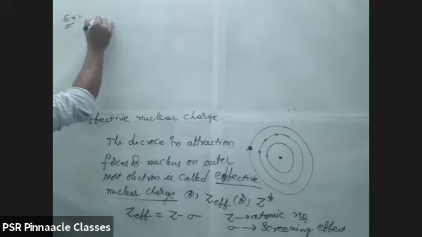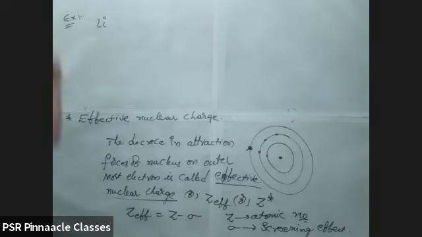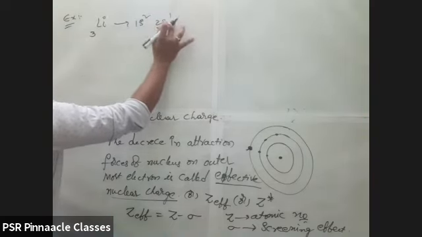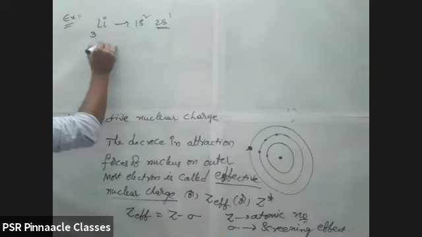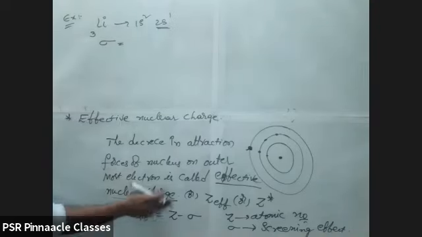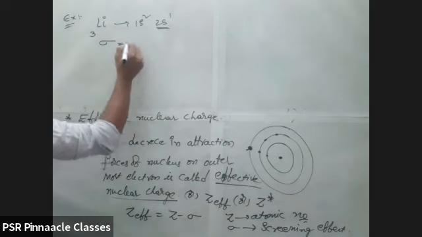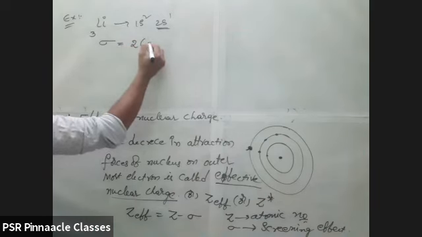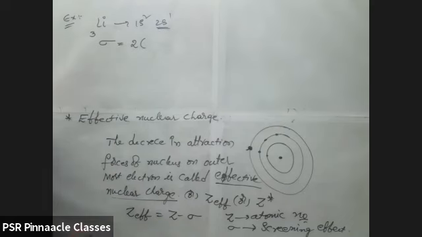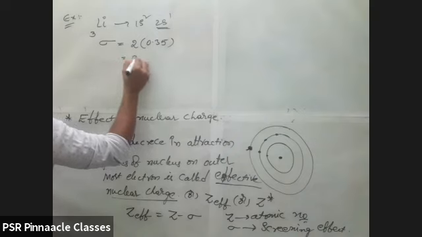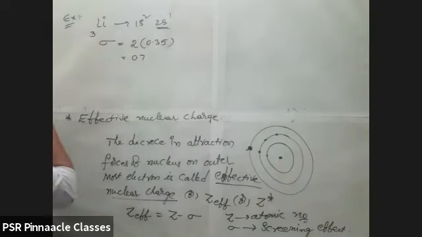For example, find the screening effect for lithium. What is the atomic number of lithium? Three. The configuration is 1s2 2s1. First you have to find the sigma value. Sigma is equal to 2 into 0.35, since the valence electron is entering the s shell. That is 0.70.